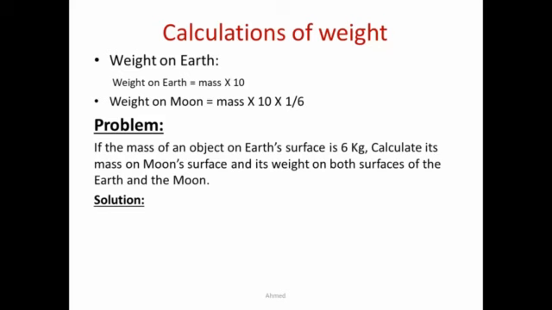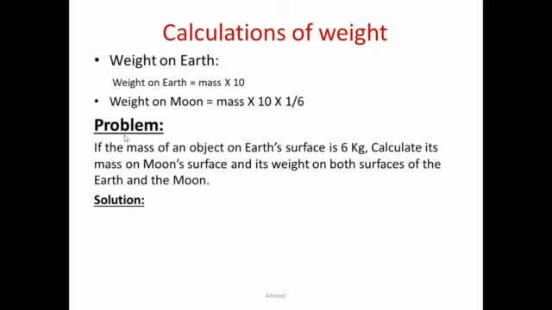So the attraction force of the Earth is larger than the attraction force on the Moon surface. So if your weight on the Earth's surface is 60 Newton, for example, it is expected that your weight on the Moon surface will be only 10 Newton. That's because the attraction force of the Moon is smaller than the attraction force of the Earth 6 times.